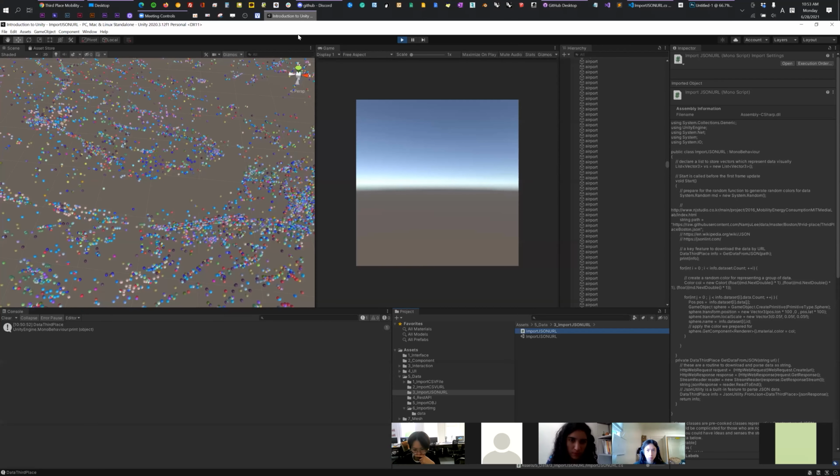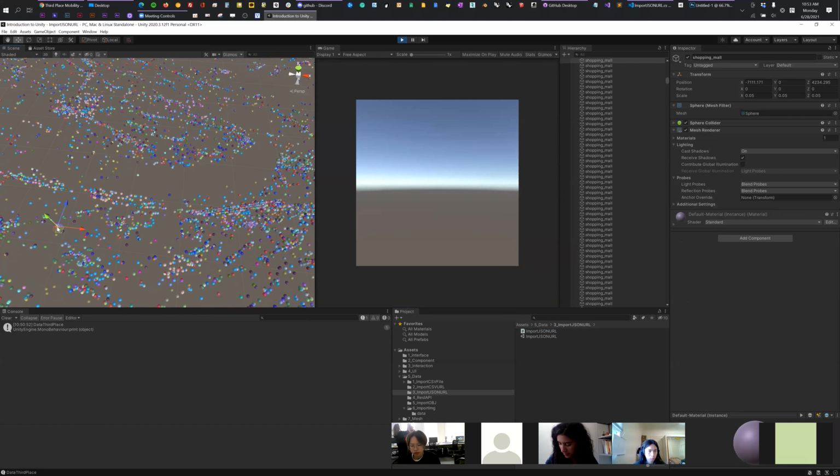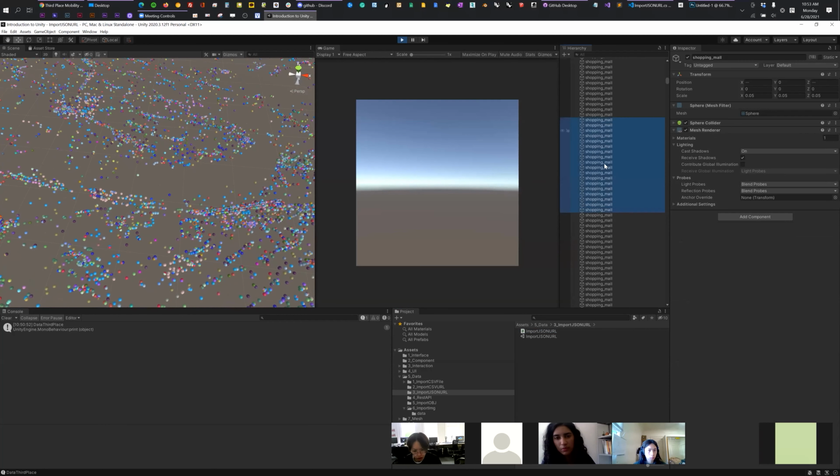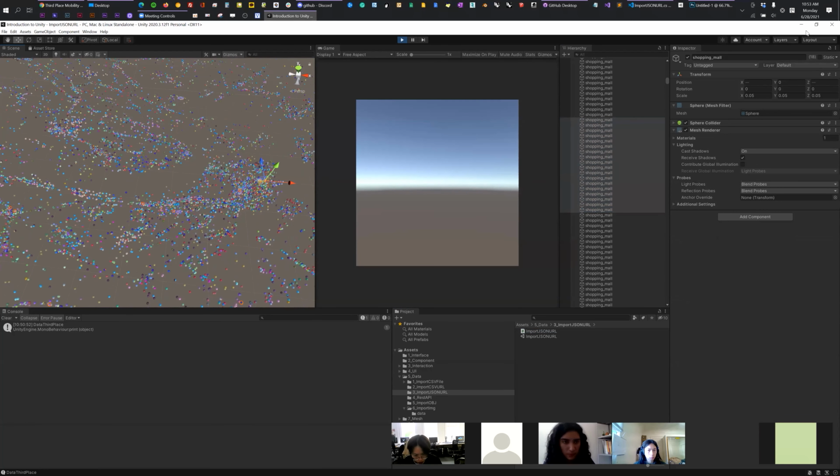That's why we are able to select a particular color, then see the same category, right? Let's see. Pick this one. Oh, shopping mall. Okay, these are all the shopping malls. These points all represent shopping malls here. So yeah, that's it. This is the JSON.